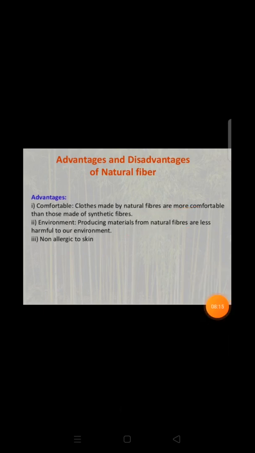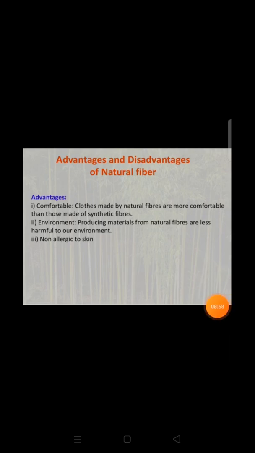These fibers have some disadvantages also. First, they do not retain their crease for a long time, and on ordinary washing they may shrink also. They can be easily attacked by moths and mites, and they do not dry rapidly. And some natural fibers are very expensive. For example, natural silk is very expensive and not quite affordable. So these are the disadvantages of natural fibers.